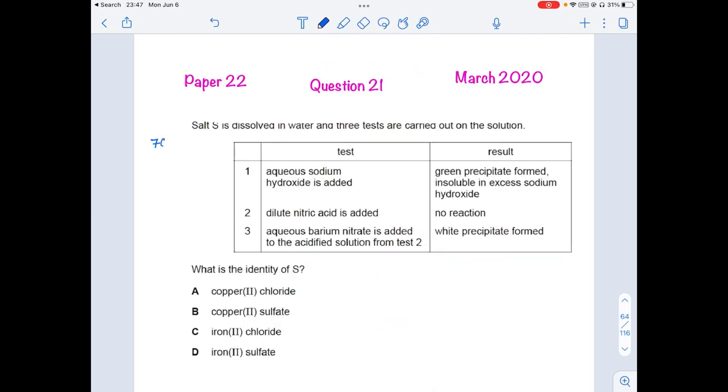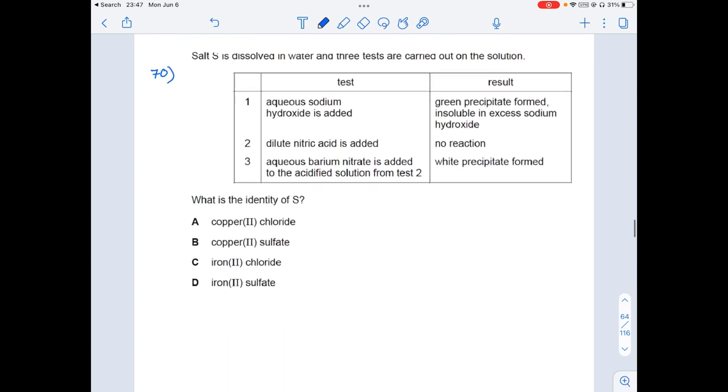Coming to the next question, question number 70 from March 2020, paper 21, question number 22. A salt S is dissolved in water and 3 tests are carried out on the solution. First, aqueous sodium hydroxide is added and we get a green precipitate. A green precipitate means it can be either Fe2+ or chromium 3+.